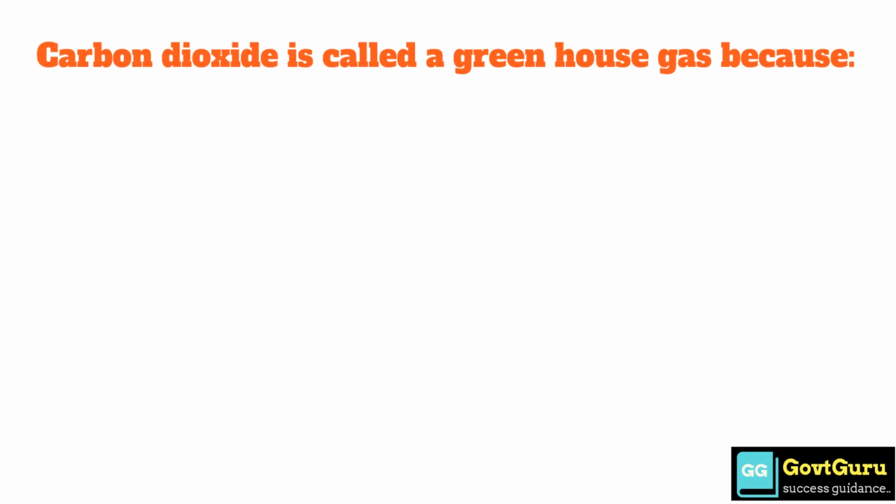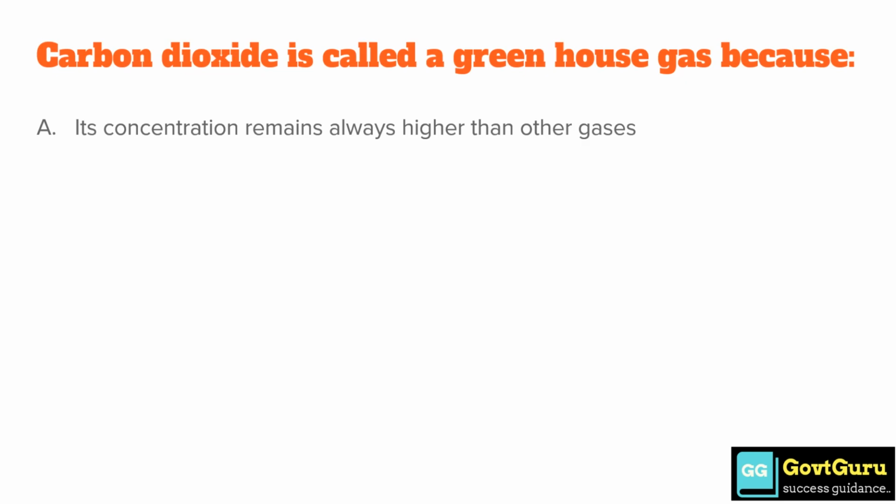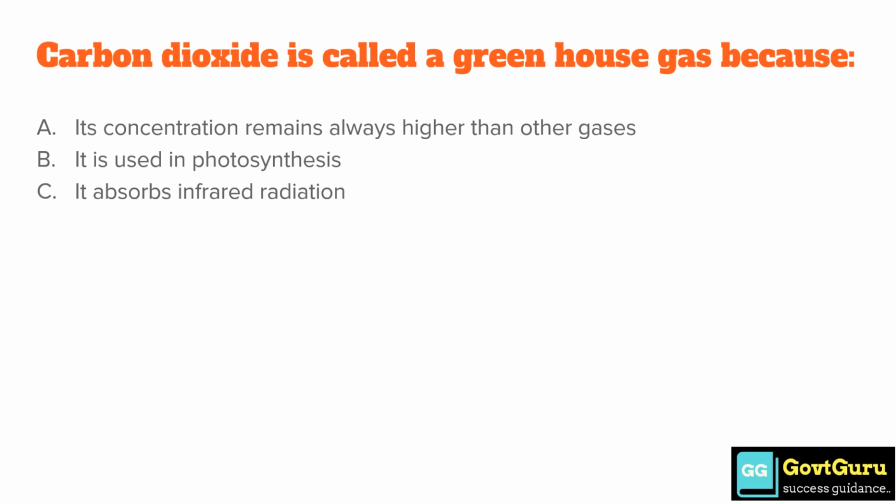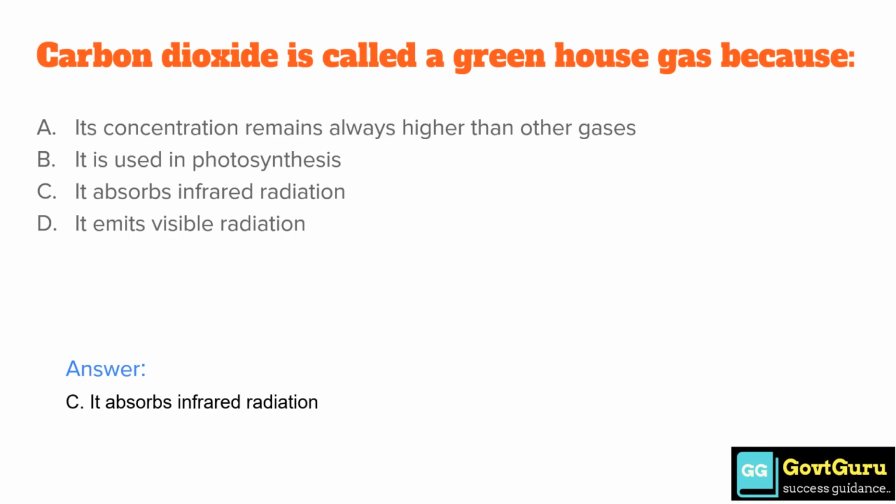The carbon dioxide is called a greenhouse gas because option A, its concentration remains always higher than other gases. Option B, it is used in photosynthesis. Option C, it absorbs infrared radiation. And option D, it emits visible radiation. The correct answer is option C, it absorbs infrared radiation.